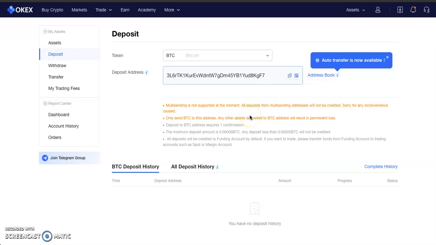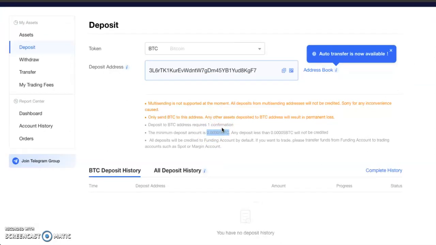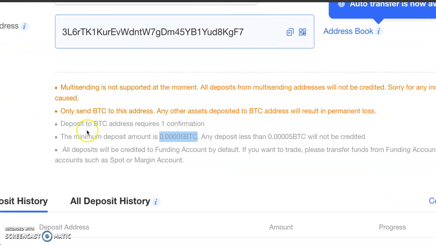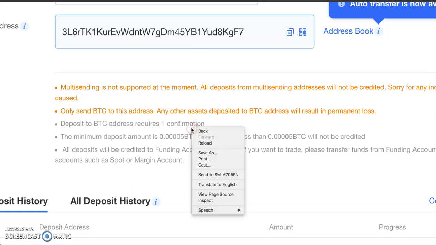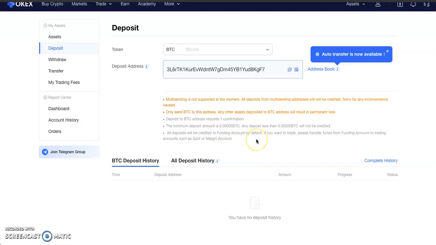Now, something you need to notice is that right here, deposits to a Bitcoin address require one confirmation. So if you send the Bitcoin to this address, it will not get deposited immediately until it gets one confirmation.